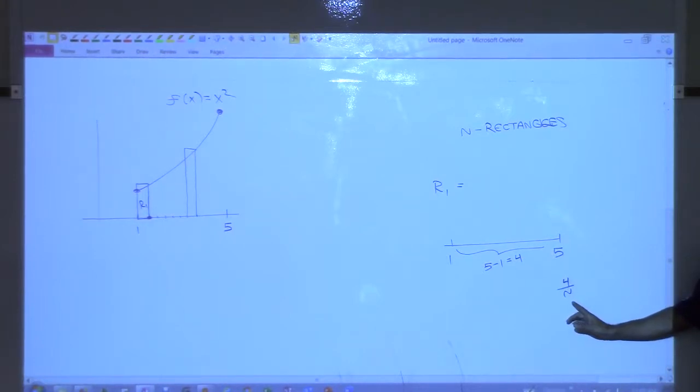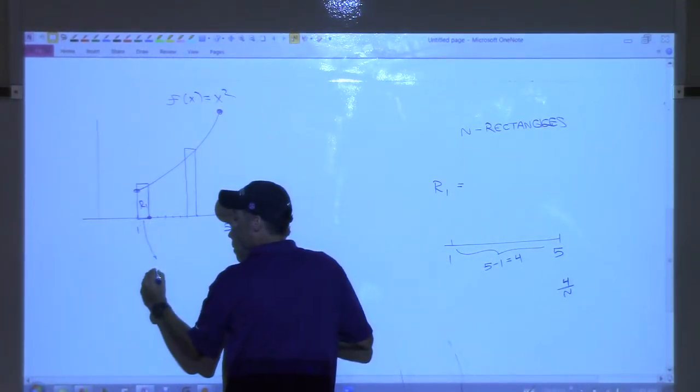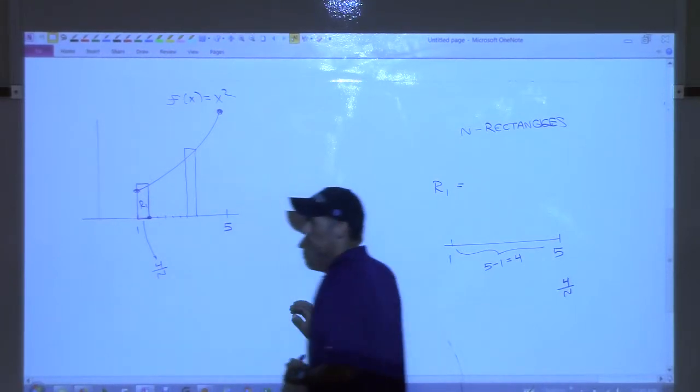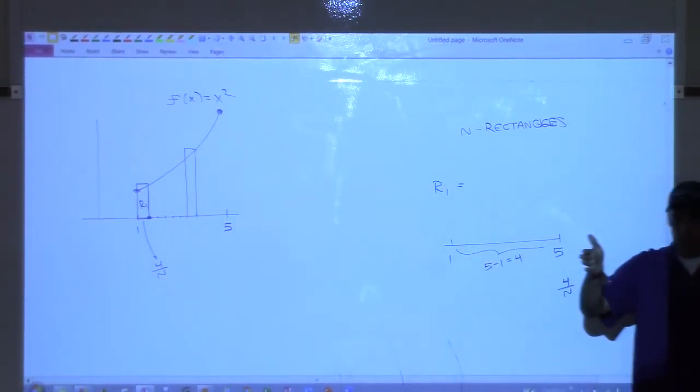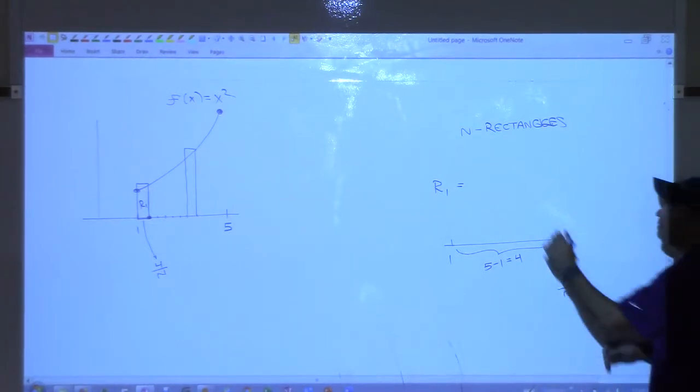If we had 2 rectangles, the width would be 4 over 2, which is 2. If we had 4 rectangles, 4 over 4 would be 1. So the width of this first rectangle is 4 over n. That's the width of the interval divided by how many rectangles we have, right? That's how wide it is. Okay, so I'm going to put that here.